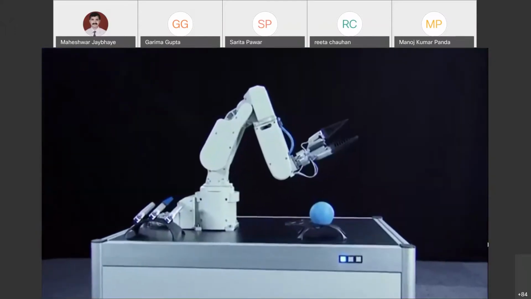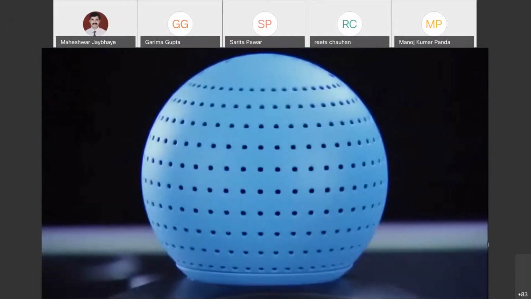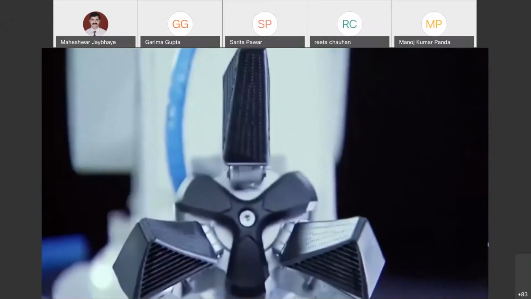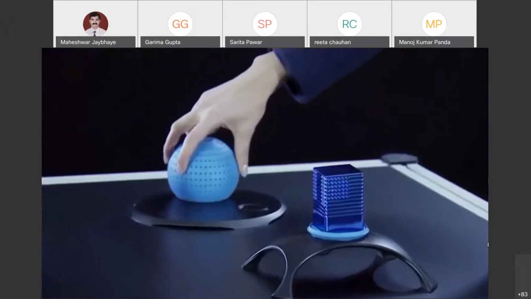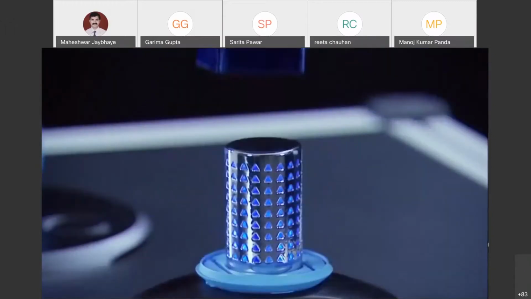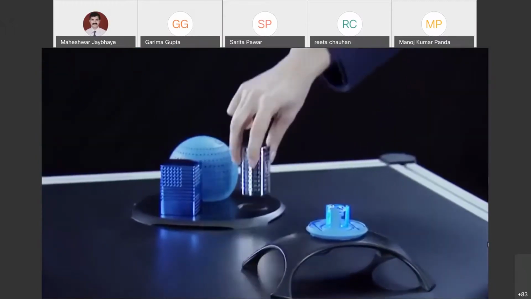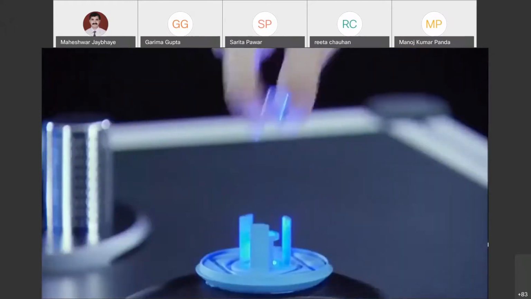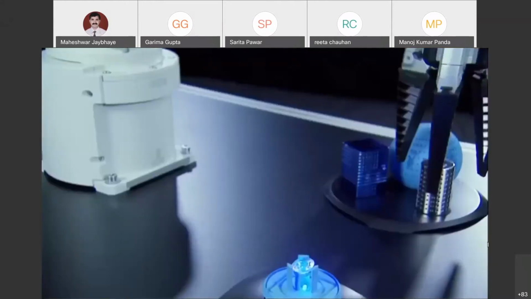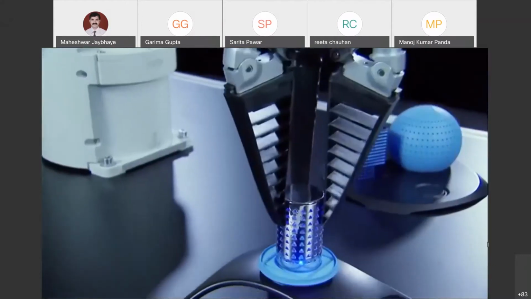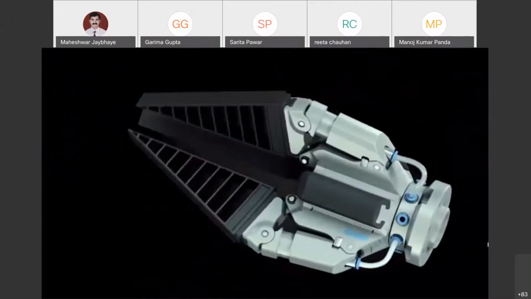This is one of the robots, and the fingers Festo made. These are the fingers, like a human is disassembling the things, putting it into another location, and the robot will assemble this. So the robot is picking up the steel container, putting it there, then the robot is changing the fingers.